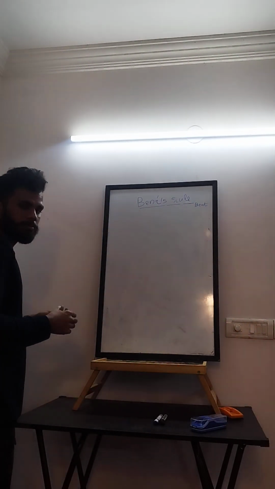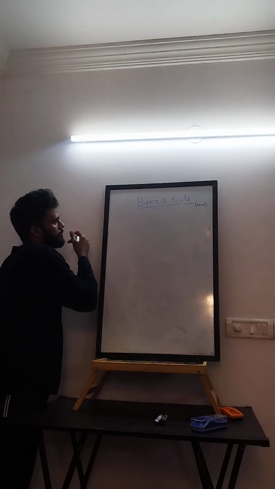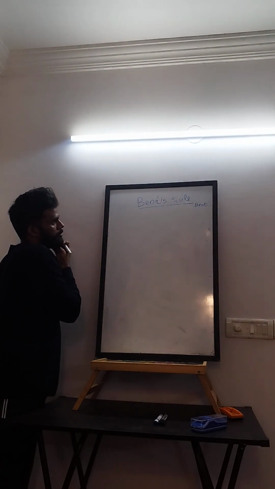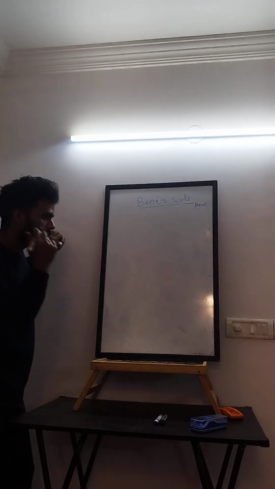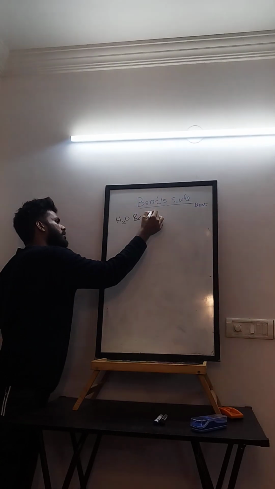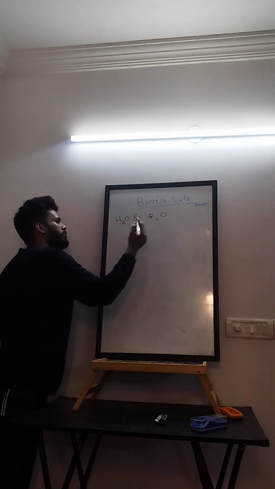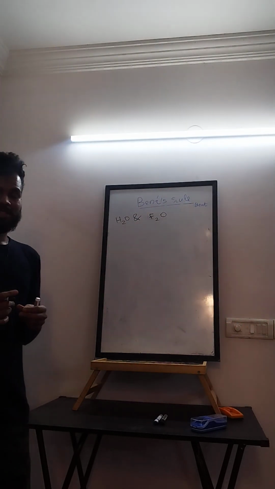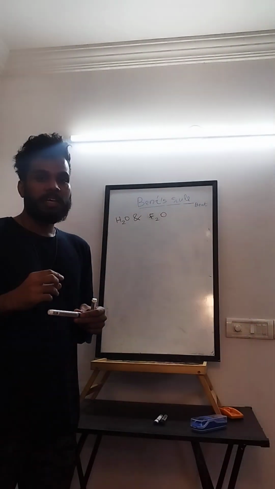Let's take a few examples. So what is one example we can take? H2O and F2O. So we are going to discuss what will be the bond angle between H2O and F2O.